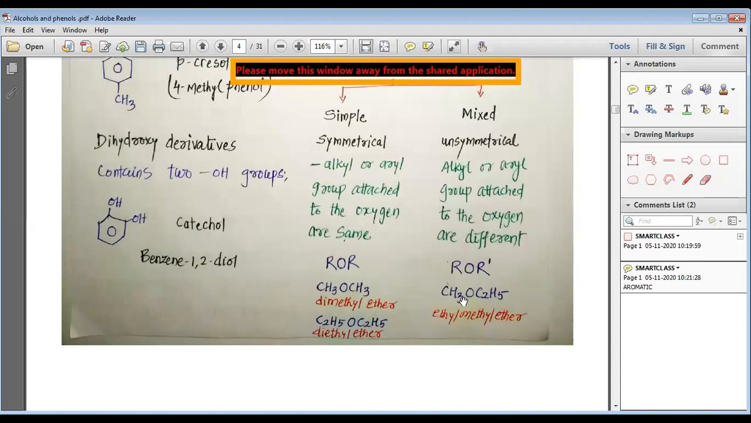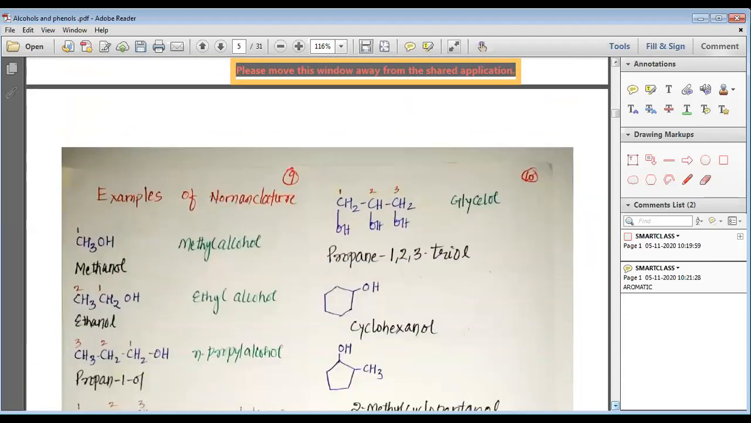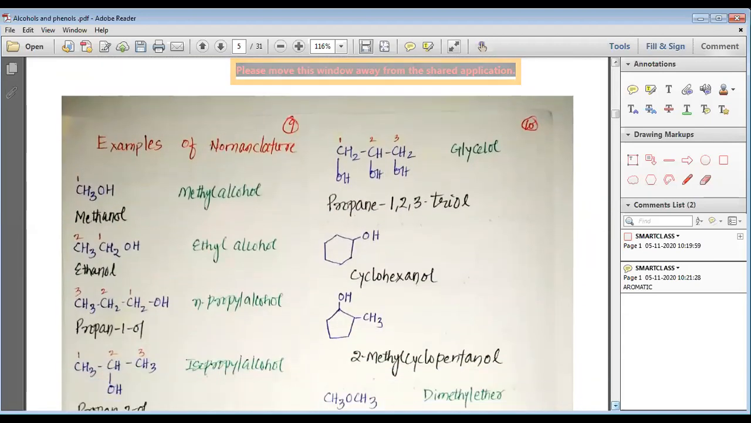But CH3OC2H5, which is known as methoxyethane, or also known as ethyl methyl ether, is an example of mixed or unsymmetrical ethers. So now, my dear students, we are moving to the next part, which is known as the nomenclature.